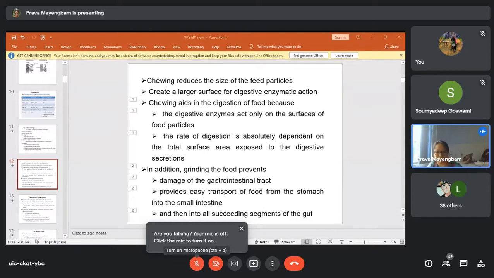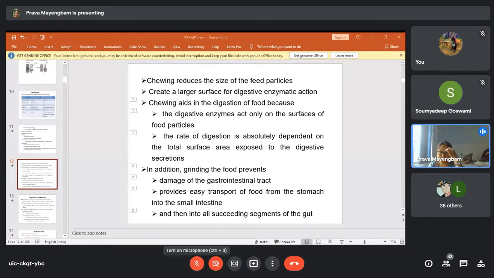I have already explained that it will help in moistening the food, and it will help in the easy passage from one section to the next and the next segments in the gut.